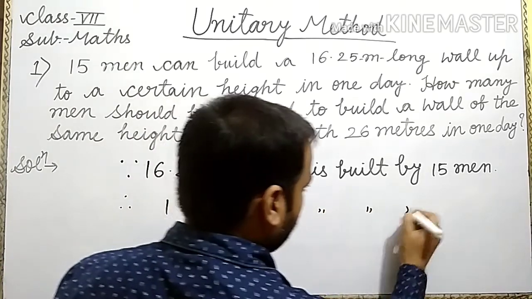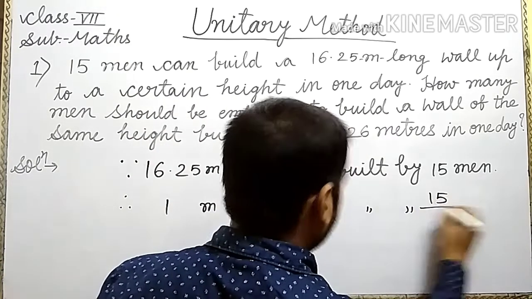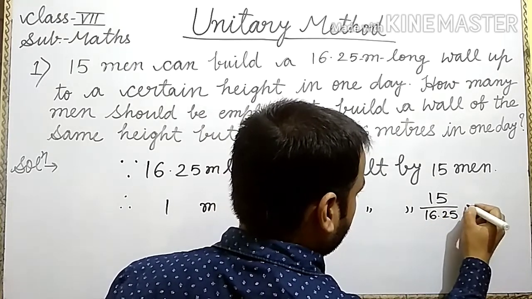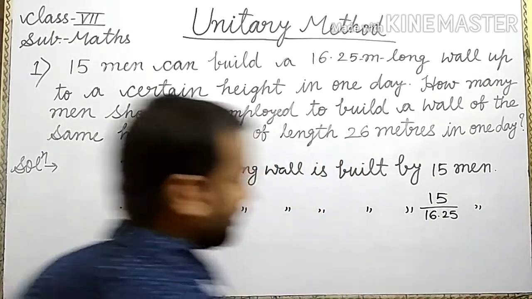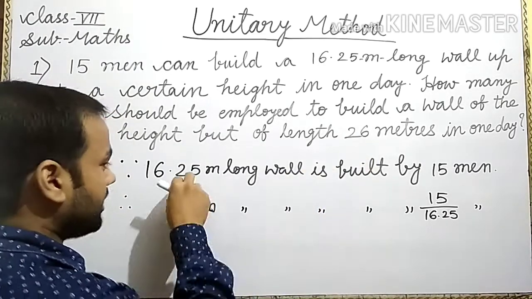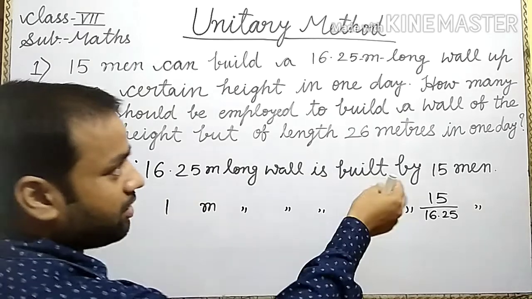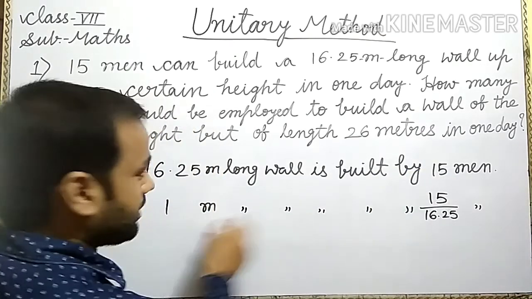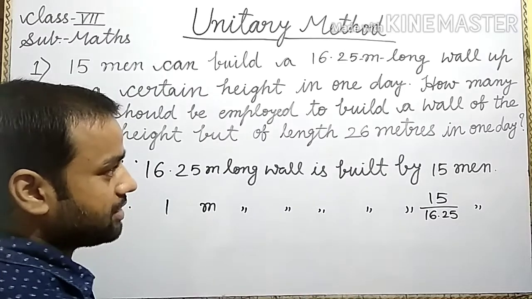Here we divide 15 upon 16.25 men. Is it clear? Here the length of the wall is less, so we use fewer men to build the wall. So here less, so the less concept in direct variation. Is it clear?